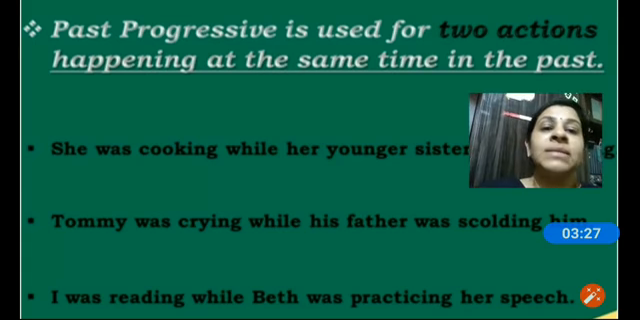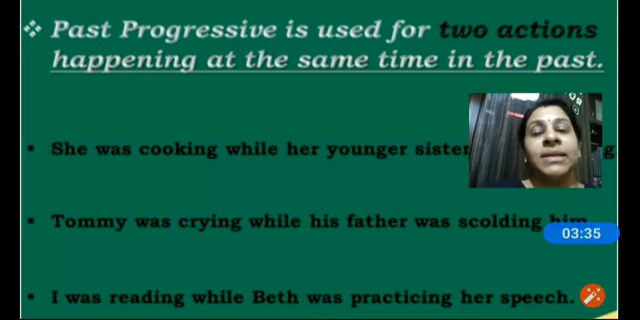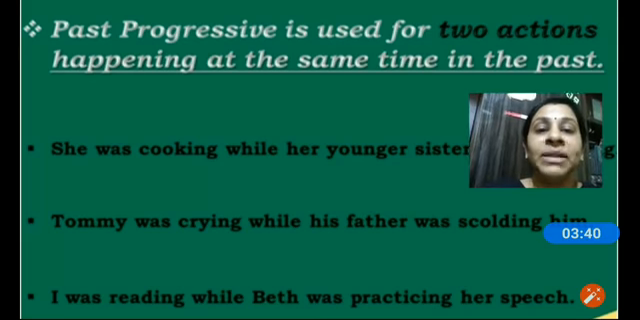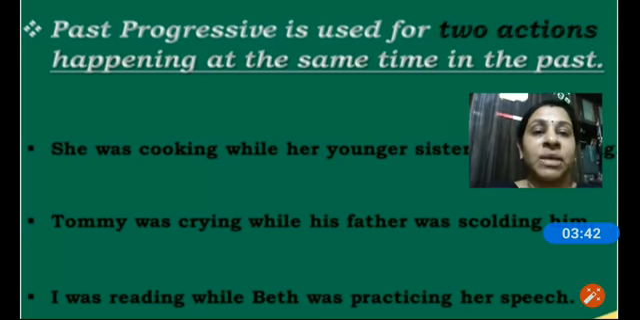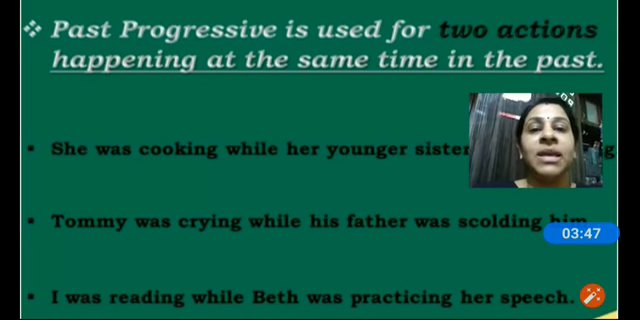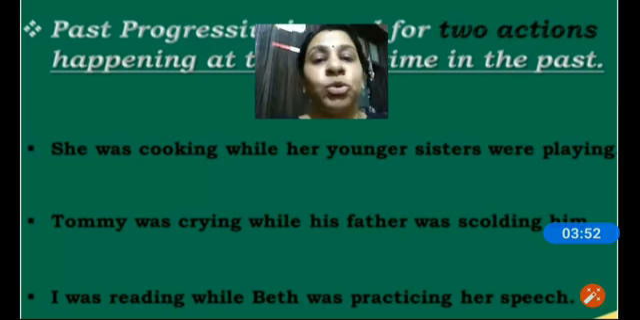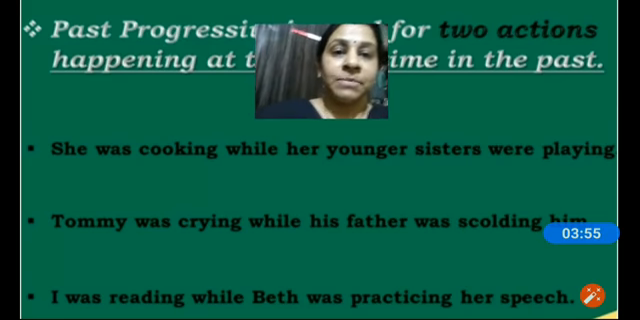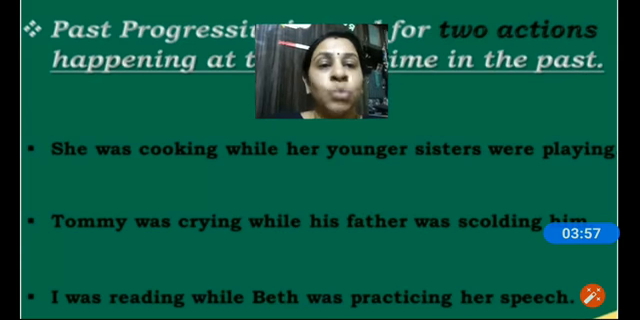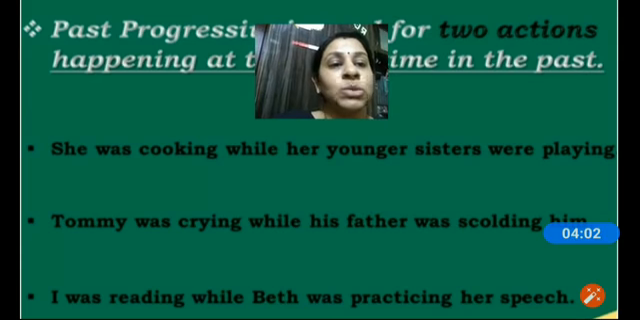When we have past continuous tense, we also have some situations where we have to use two situations at a time in a sentence, and we use when or while to combine those two happenings. So past progressive tense is used for two actions happening at the same time in the past. Let's look at some examples. When we have two happenings at the same time, we use the word while for conjugating them. She was cooking while her younger sisters were playing.